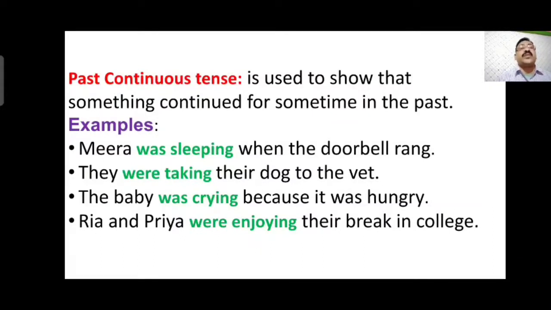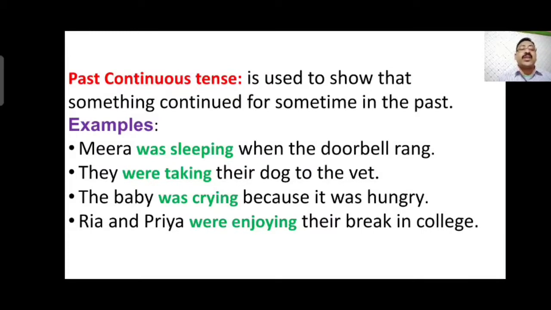Example: Meera was sleeping when the doorbell rang. They were taking their dog to the vet. The baby was crying because it was hungry. Ria and Priya were enjoying their break in college. You can see that in past continuous tense, the verb ing is there with was or were.